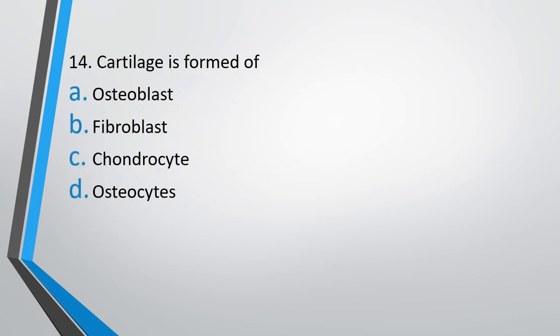Question number 14. Cartilage is formed of osteoblast, fibroblast, chondrocyte, osteocyte. Cartilage is formed of. The correct answer is option C, chondrocytes.